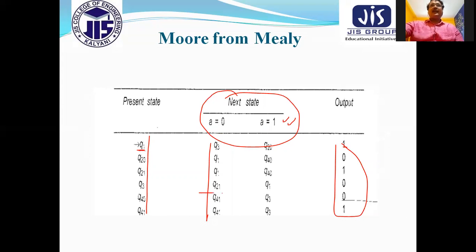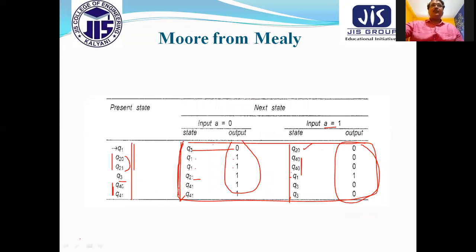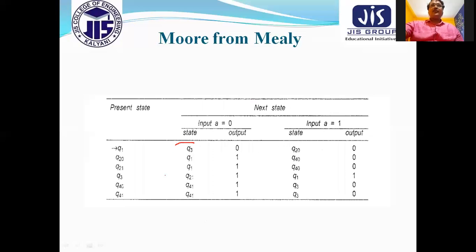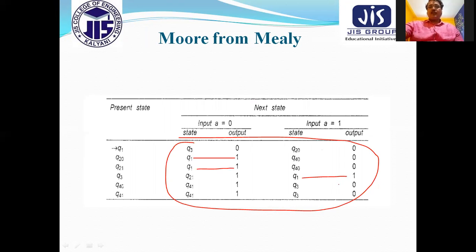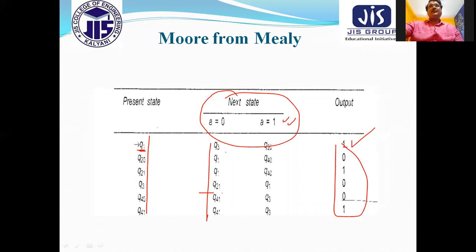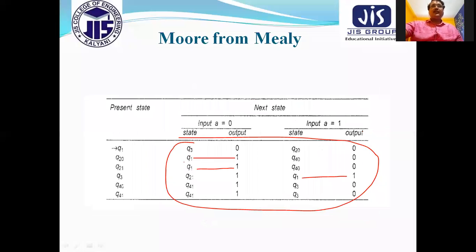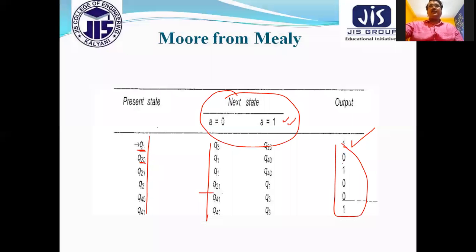So for Q1, I am writing the output here. So we have to see what is the output of Q1 in this part. Here I can see 1, 1, 1. So I can write 1 here. Similarly, Q2 0, what is the output of Q2 0 in this part? You can see the Q2 0 output is what? Only in this place it happened, 0. So I can write the 0.